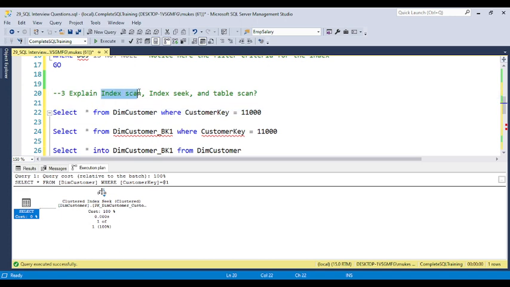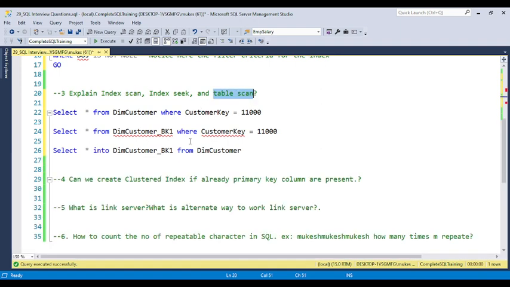If the table has an index and is scanning the entire table, this is called an index scan. And if the table has an index and is searching only one value, it is called an index seek. And if the table doesn't have any index and is scanning the entire table, that is called a table scan. So this is the difference between seek and scan, and I already discussed this in a video on my playlist. Okay, so you can also go and watch all these videos as well.